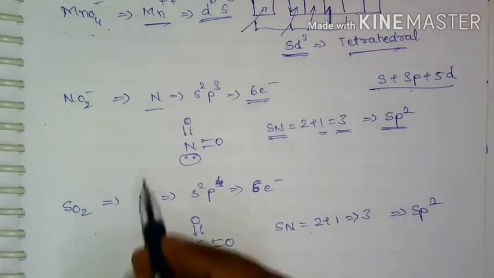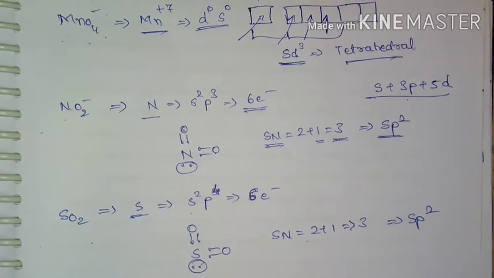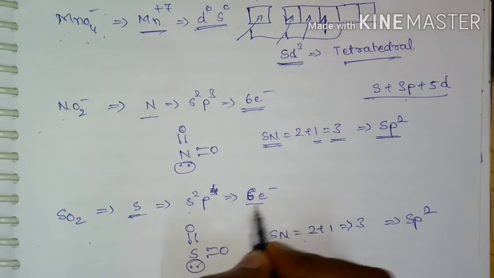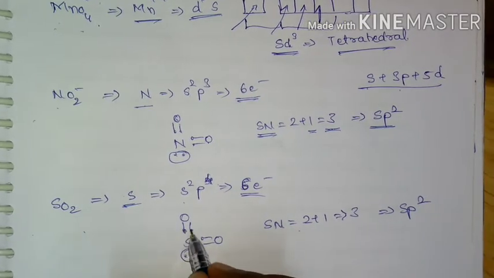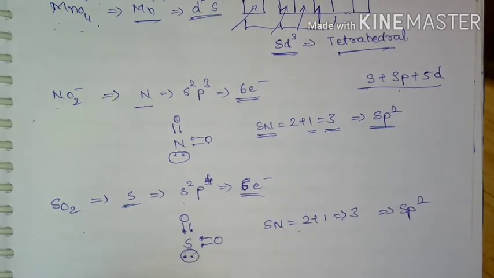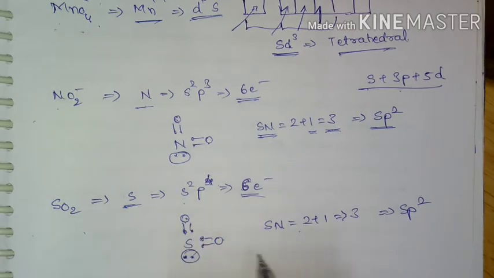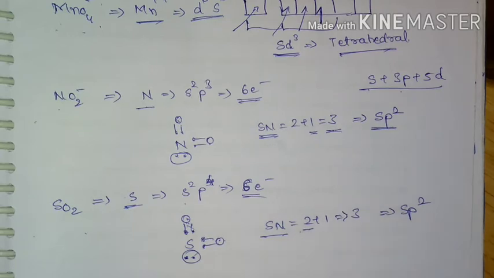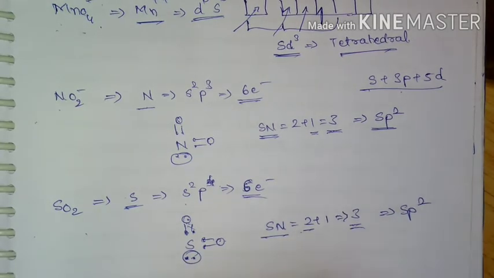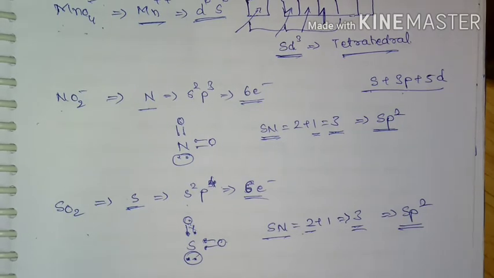And for SO2, central atom is sulfur and its valence electron configuration is 3s2 3p4. So in total it is going to have 6 electrons. If I write the Lewis structure, 1, 2, 3, 4, 5, 6, 6 electrons surrounding the central atom, and I am going to join these oxygens, since oxygen has a valency of 2. If I find steric number, number of atoms is 2, lone pair 1, so steric number again is 3, and if it is 3 then it is going to have sp2 hybridization.